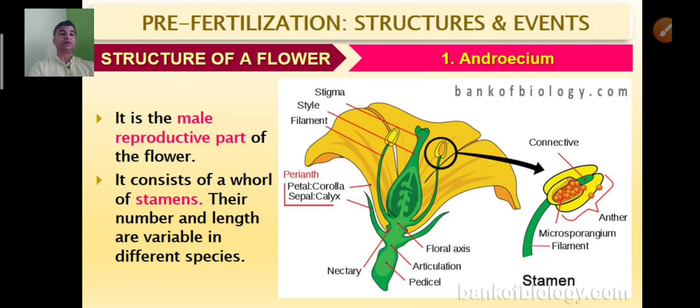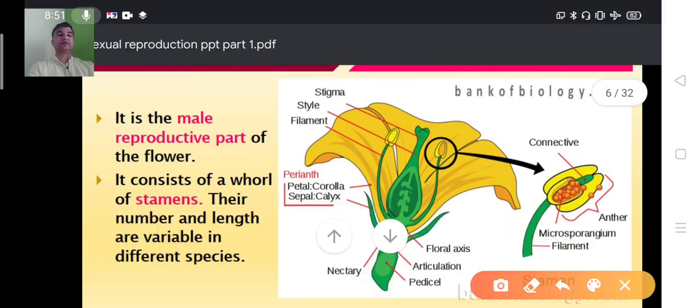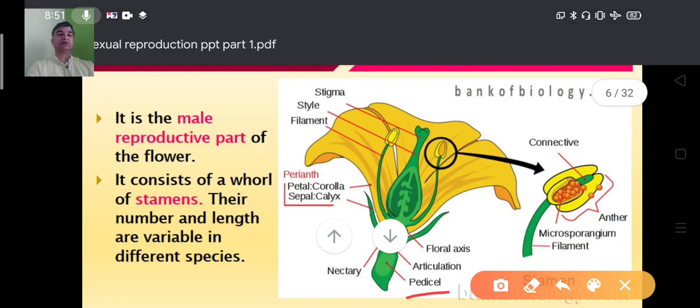Here it is a complete bisexual flower. Again, the same parts are mentioned here. This is a pedicel, it is a stalk. Nectar means fluid-producing glands are inside. Articulation means it is an attachment. This is the floral axis, from this point to this point.